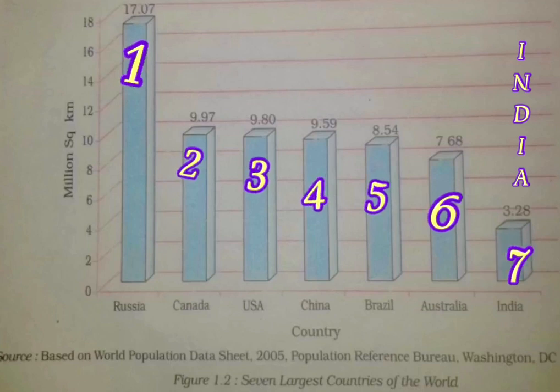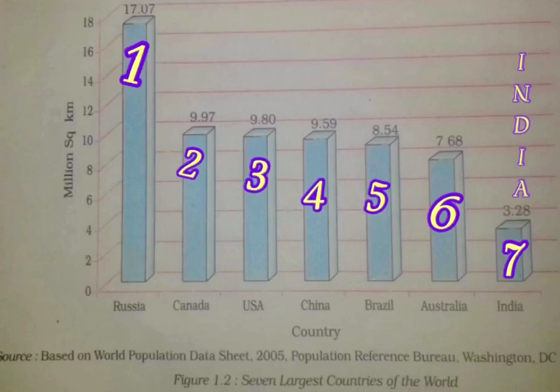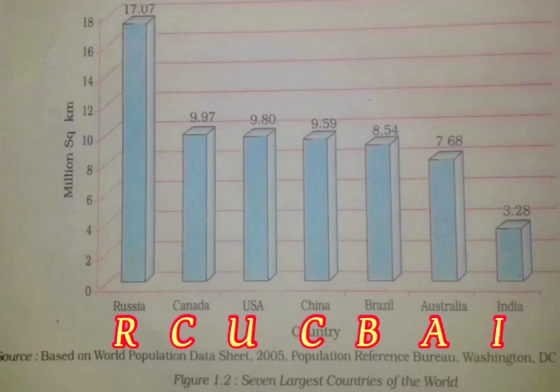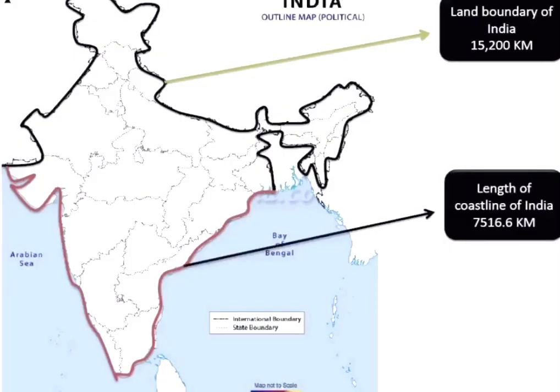So if I am supposed to learn the area ranking in terms of India, I can always remember RCUCBAI. Again, I repeat, RCUCBAI. Always remember that C, the initial one, is Canada and the next one is China. So with this mnemonic, you will be able to learn the countries who are larger in terms of area in comparison to India.